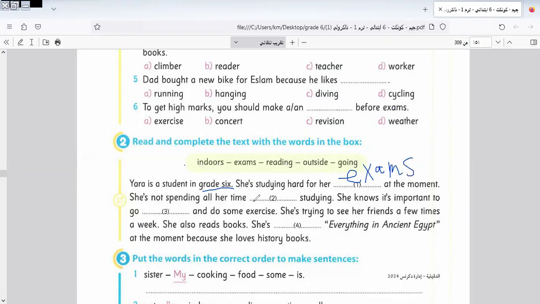She's not spending all her time in what? Indoors... she's not spending all her time studying.